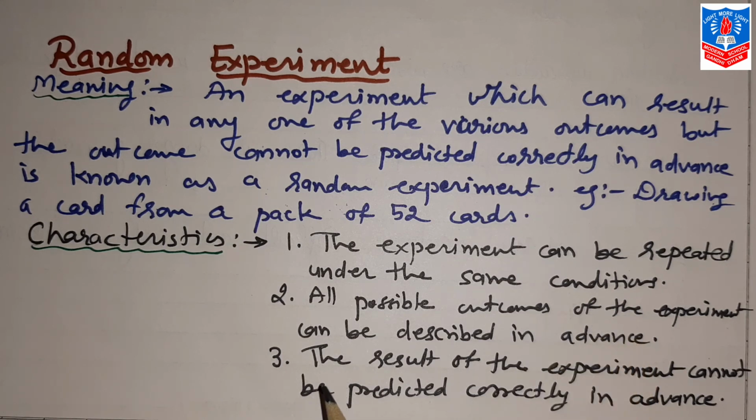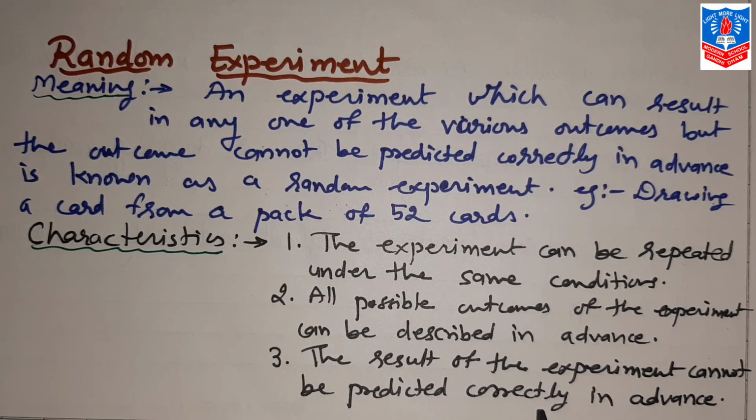And the last one is, the result of the experiment cannot be predicted correctly in advance. See, possible outcomes can be predicted, but what will the result of the experiment be? Number 3 only, number 5 only, that we cannot predict correctly in advance.